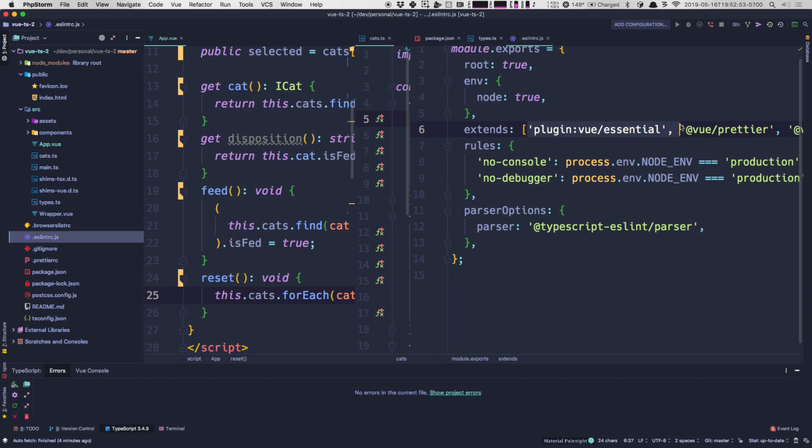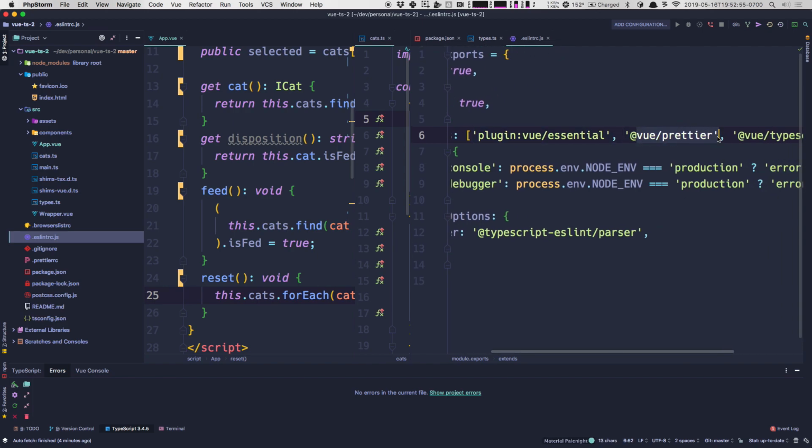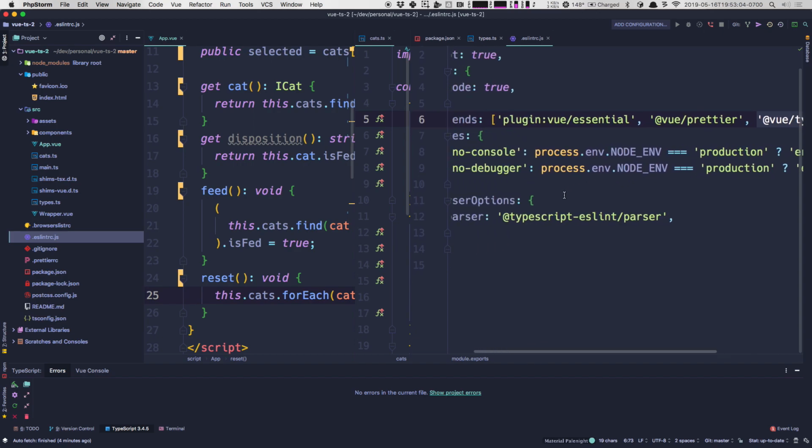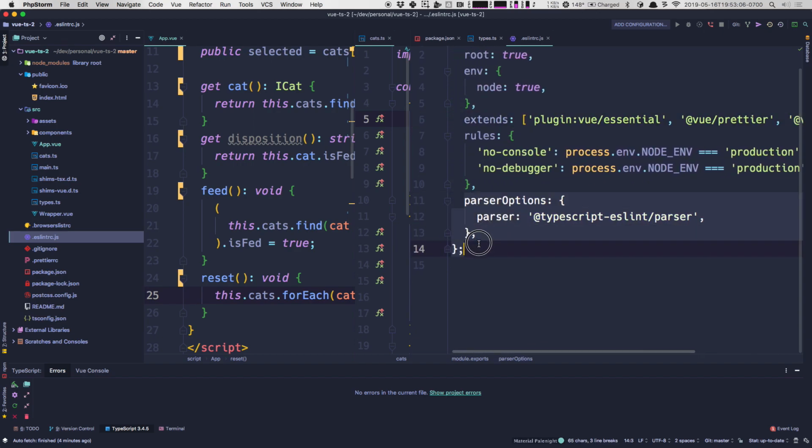Okay? Vue Essential, JavaScript linting. Cool. Vue Prettier. Let's make sure everything fits to 80 characters. Oh! Vue TypeScript has its own linting rules. That's pretty rad. Now here's the best part of all of this. This is ESLint being run through the TypeScript parser. We have full support of TypeScript in ESLint in like the last 4 or 5 weeks. Amazing. So everything's kind of coming together. There's almost no reason not to just be using this and get on this train.